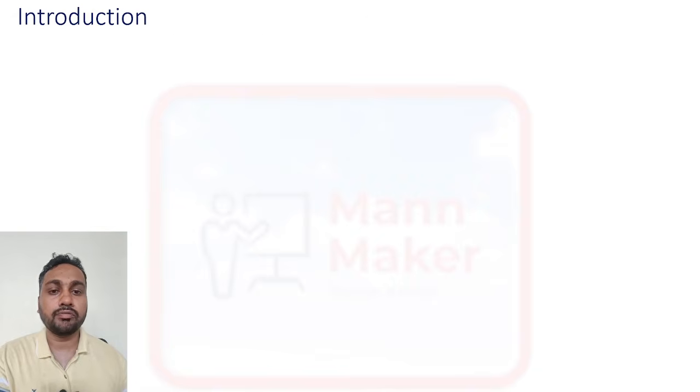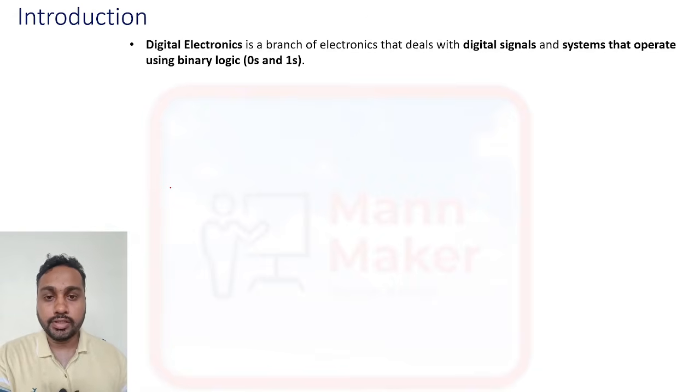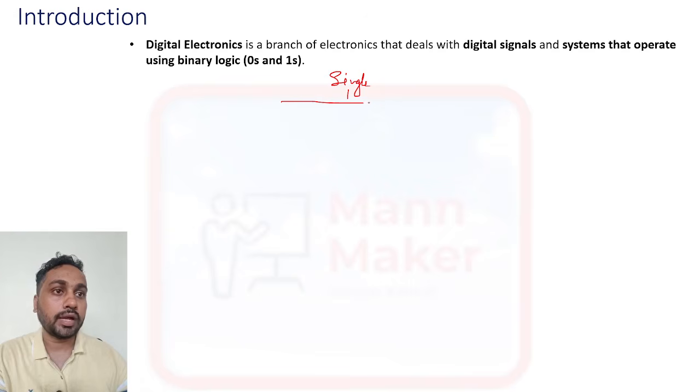our introduction. If we talk about digital electronics, what is it? Digital electronics is nothing but the field that deals with digital signals and systems that operate using binary logic, zeros and ones. Digital signal means what? It is dealing with only digital signals. If we talk about a message or information, generally it will go in the form of a signal. Okay, and generally we have two kinds of signal.